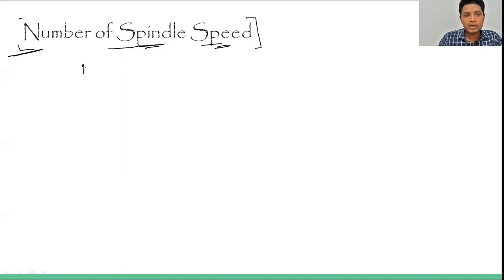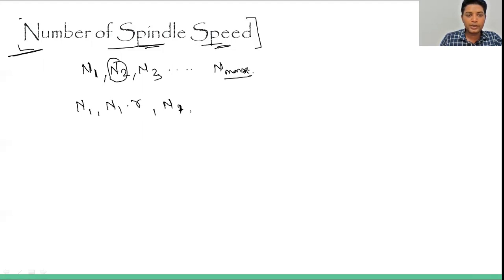So what we are doing is we are keeping this value, that is n1 is basically the minimum value of the rotational speed, of this rpm, and then n2, n3, and it will be varying like this, up to n maximum. Now अब इसको मैं इस तरह से लिख रहा हूं कि n1 is the minimum rpm, second rpm n2 will be n1 into r, third will be n1 into r square, fourth will be n1 into r cube, and final will be n1 into r to the power n minus 1.